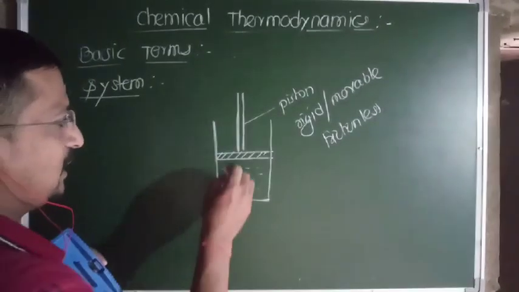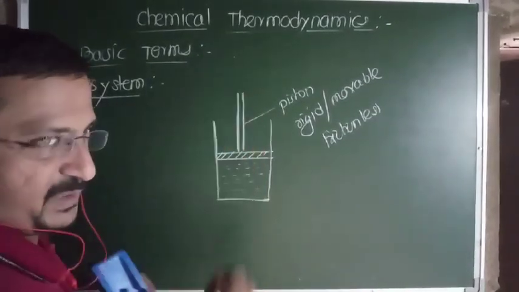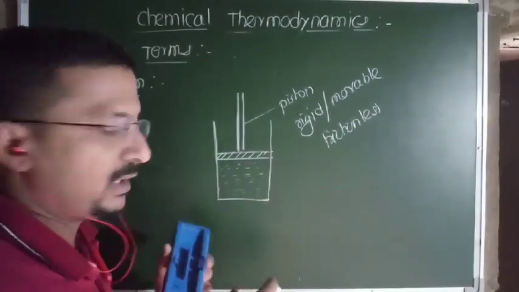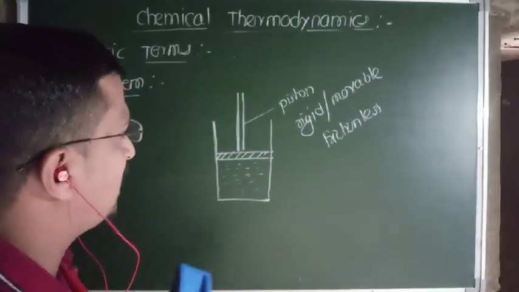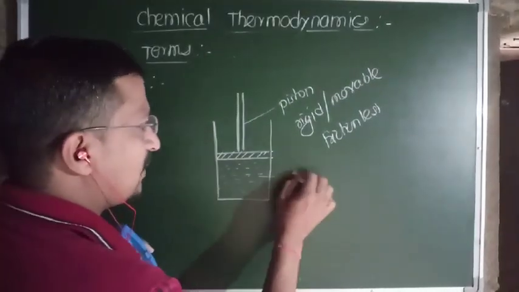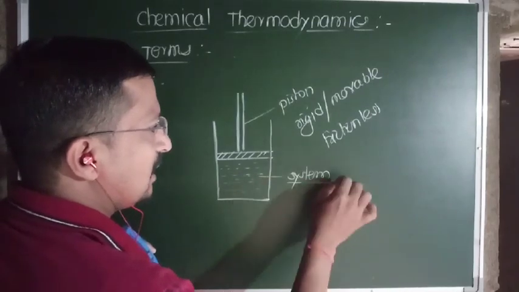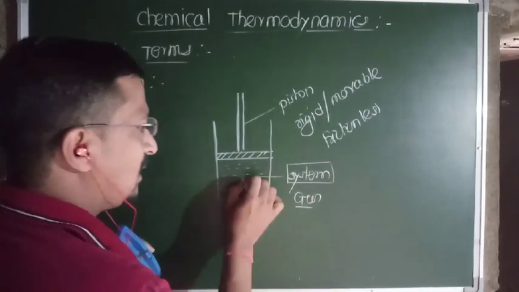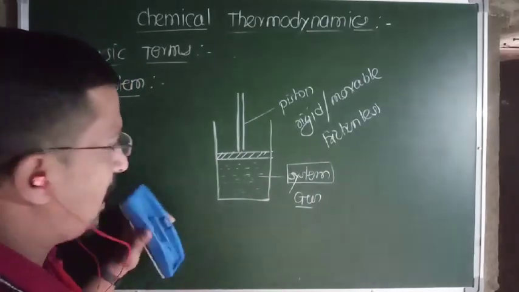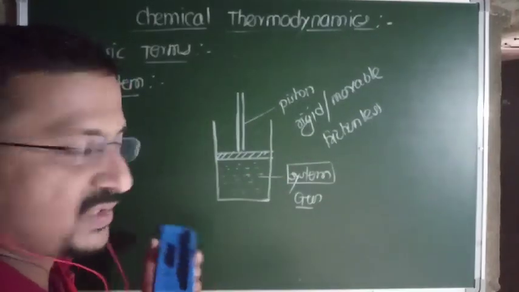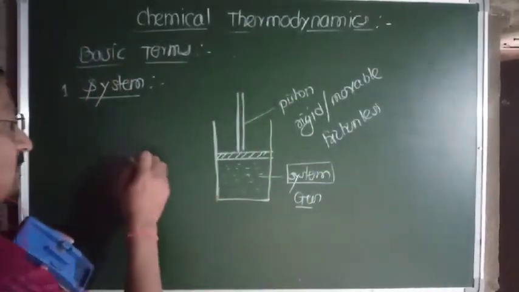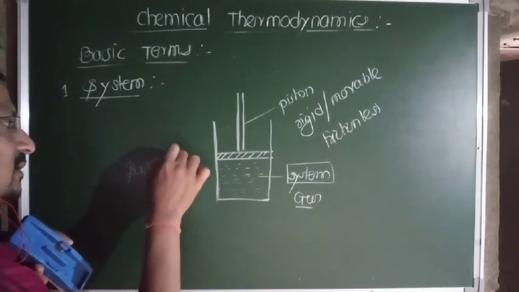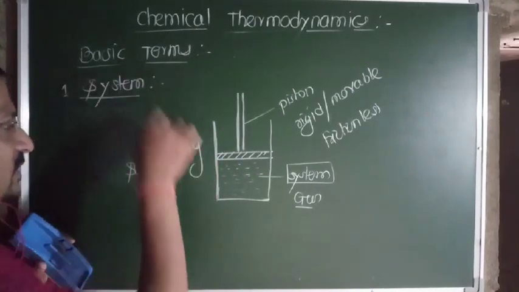Now if we want to study, due to movement of that piston up or down, the gaseous expansion, compression, and all these properties, then in this case system is our gas which is placed inside the container or beaker, and outside the system, that is this beaker, our other part is termed as the surrounding. So 2 points we cover here.